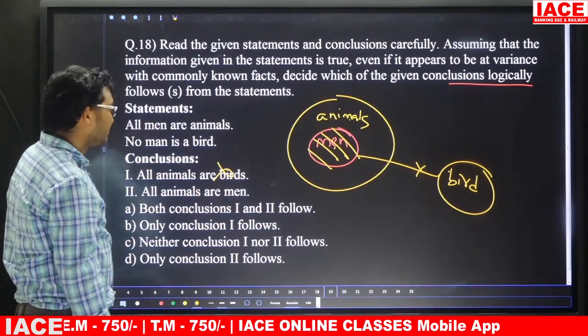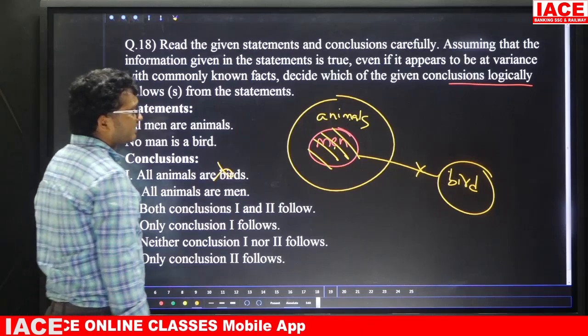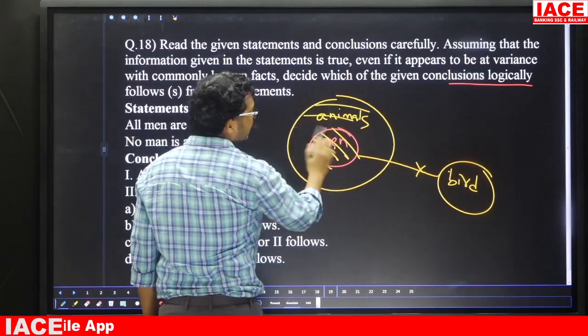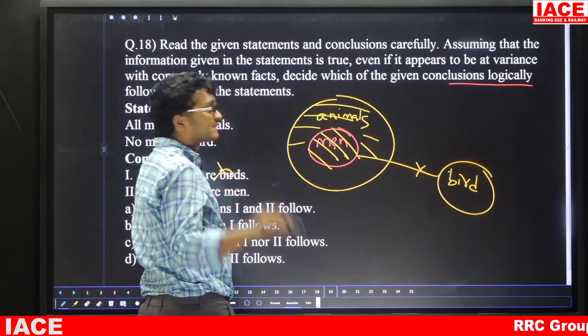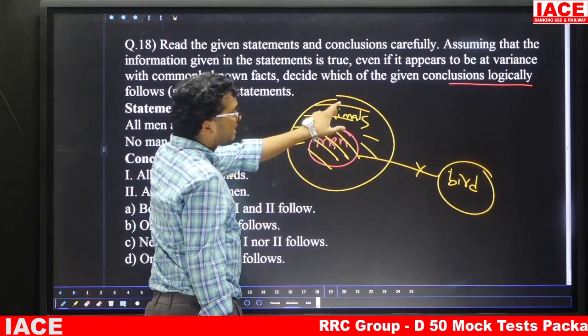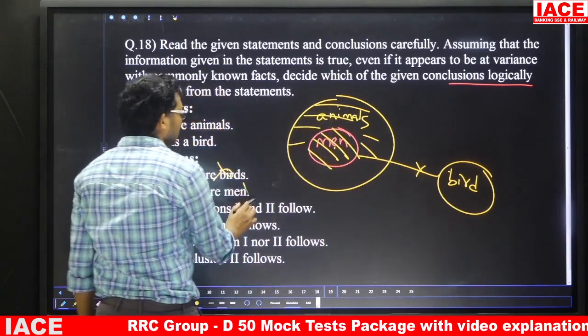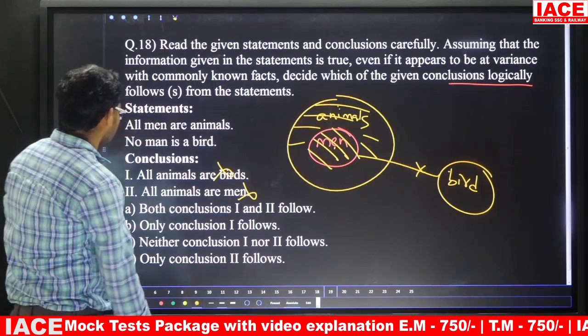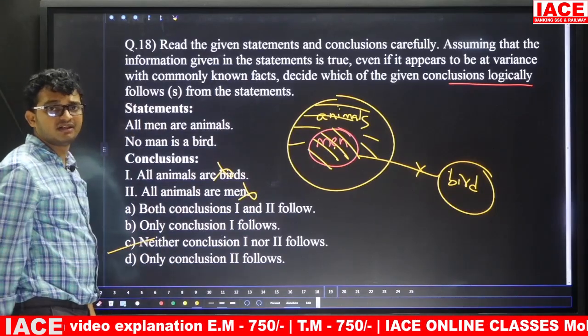Next one, all animals are men. Friends, here in the entire boundary of animal, men is some part, that means we know only some part of animal is a man, but all animals are men, this one also we can't say. So simple answer is both are wrong, answer is option C, neither one nor two.